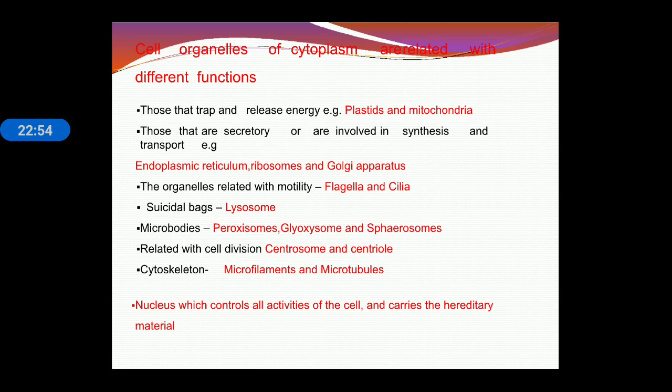Now cell organelles of cytoplasm are related with different functions. Means each organelle performs a different function. For example, plastid and mitochondria are mainly related with the energy concept, and endoplasmic reticulum, ribosome and Golgi apparatus are mainly related with synthesis and secretory concept. Organelles related with motility are flagella and cilia. Suicidal bag is related with lysosome. Microbodies: peroxisome, glyoxysome, spherosome are there, and cell division is related with centrosome and centriole, and microtubules and microfilaments are related with cytoskeleton structure. Nucleus controls all the activities of cell and carries the heredity material.